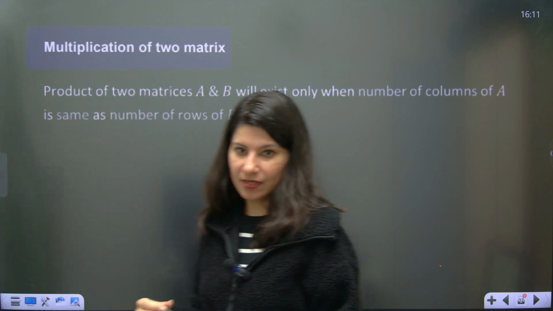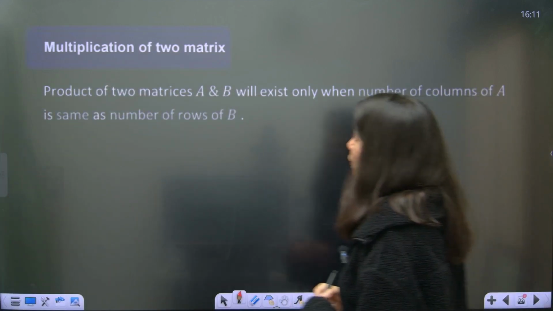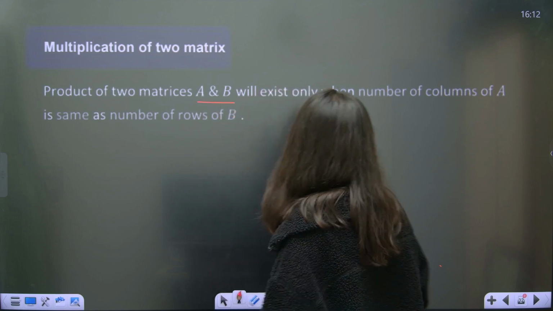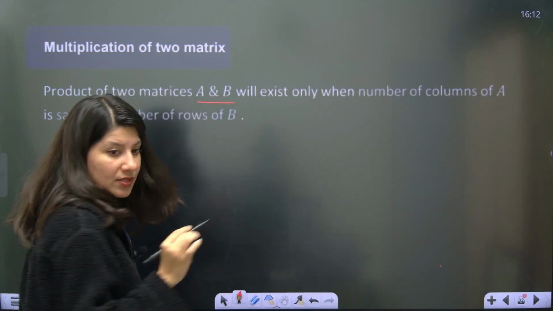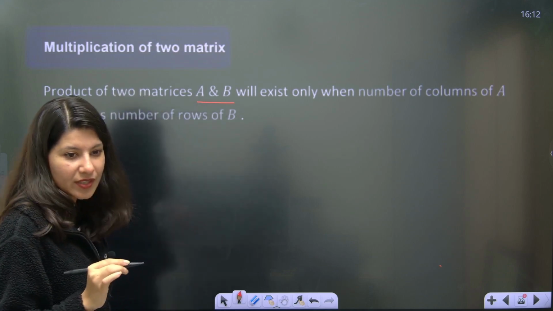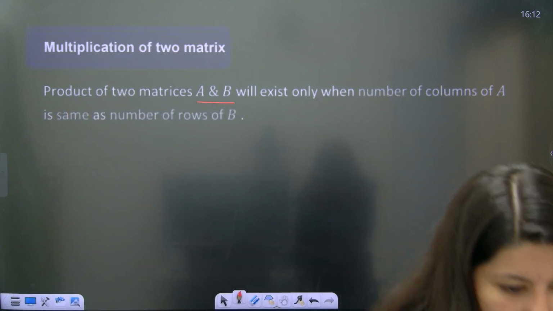Multiplication of two matrices. Now the product of two matrices A and B will exist only when the number of columns of A is the same as the number of rows of B. Now understand what I'm trying to say over here. Multiplication of two matrices.